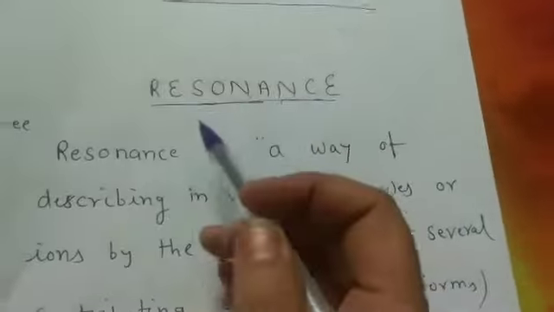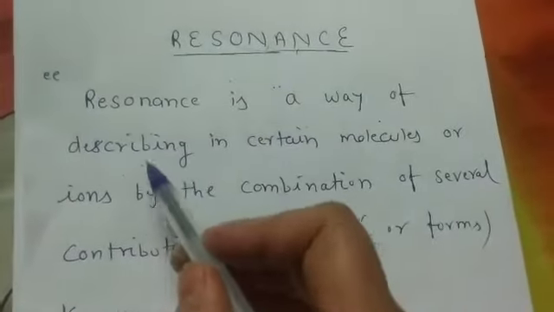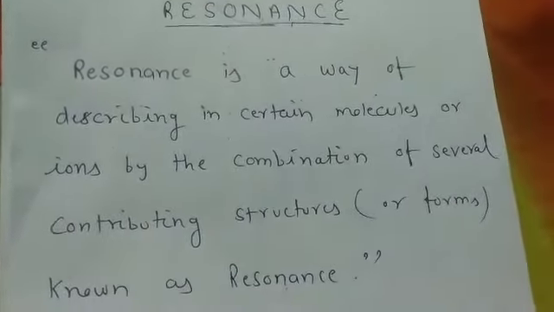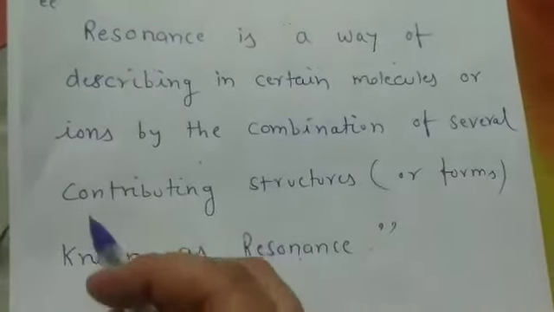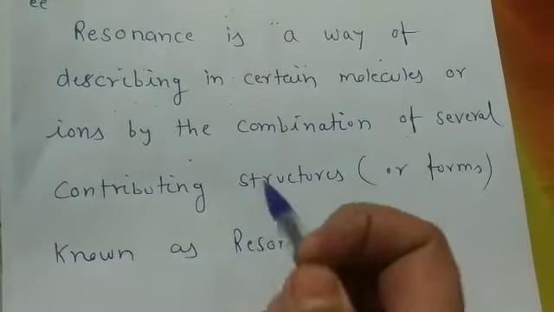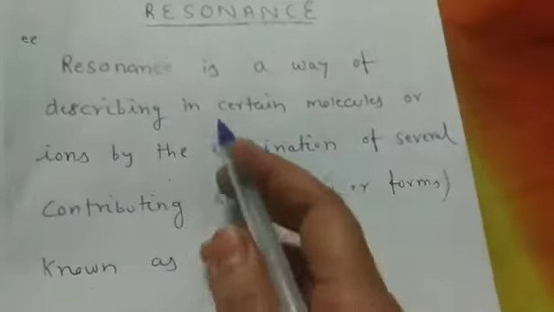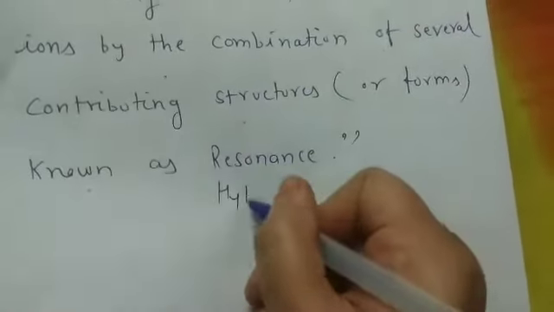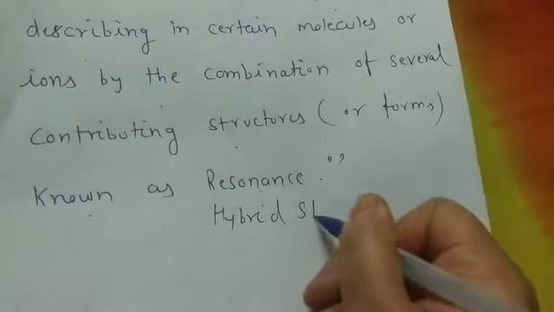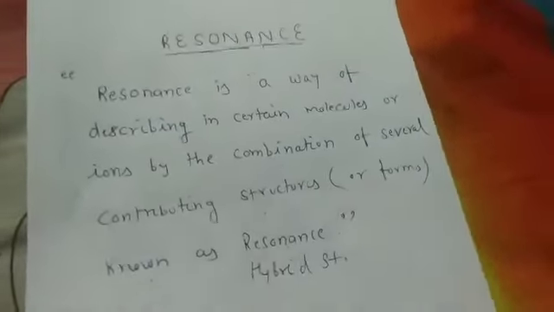Students, let's see its definition. Resonance is a way of describing certain molecules or ions by the combination of several contributing structures or forms, known as resonance structures. Students, the real structure is called the hybrid structure. That is the hybrid structure. Now see another example to explain resonance.